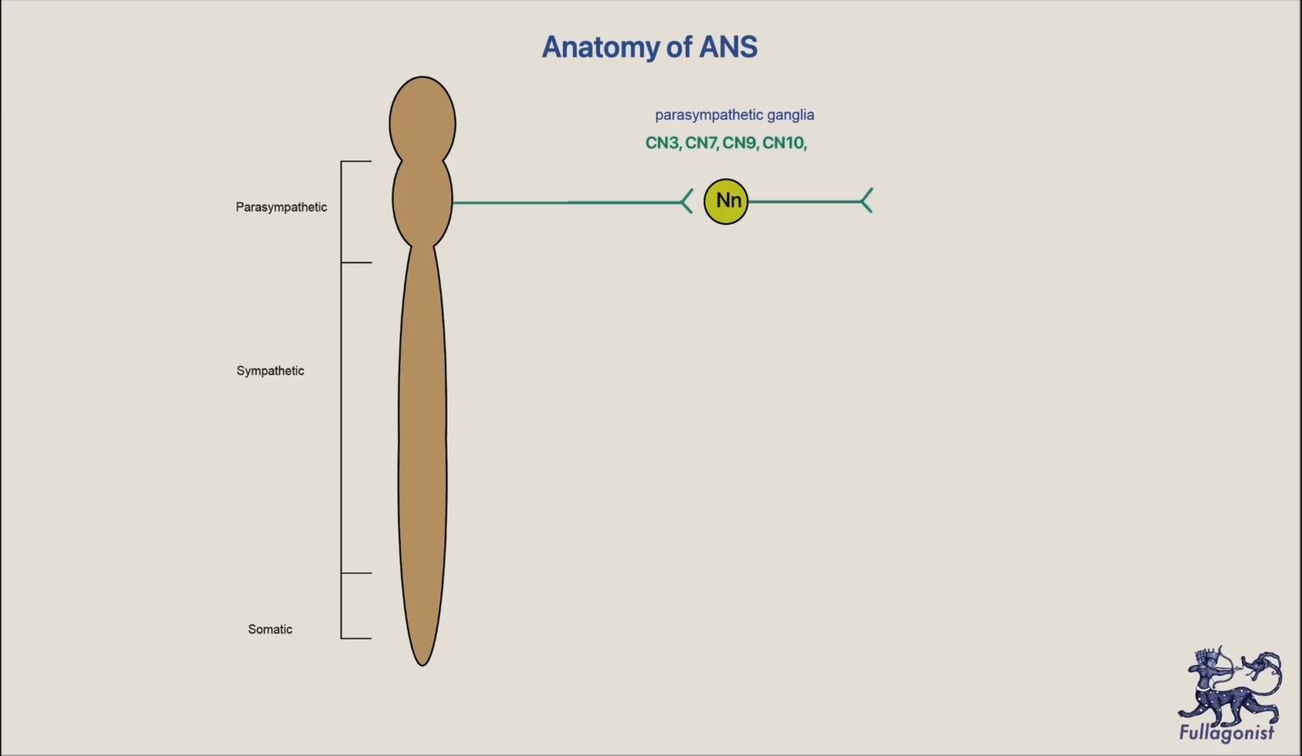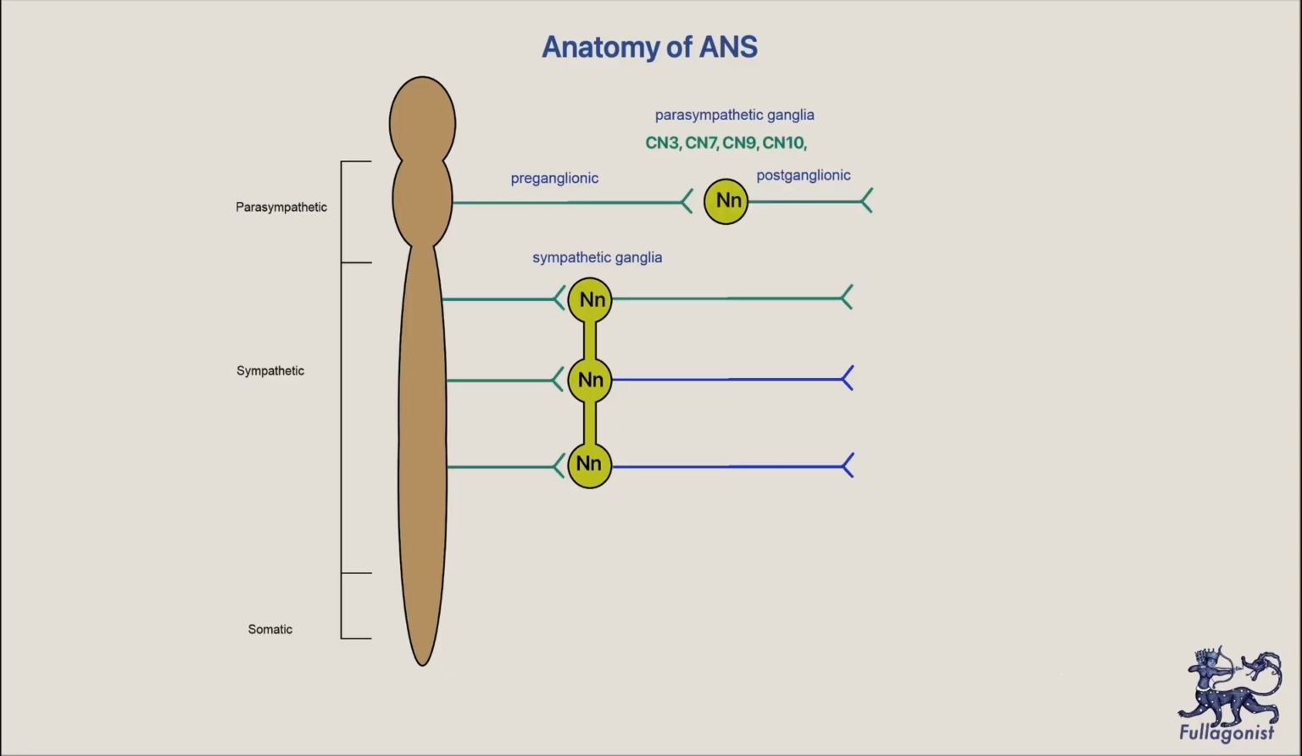Neuronal fibers that leave the CNS form ganglia in the periphery. Neurons before the ganglia are called preganglionic neurons. Neurons after the ganglia are called postganglionic. All preganglionic fibers release acetylcholine. We call them cholinergic neurons.